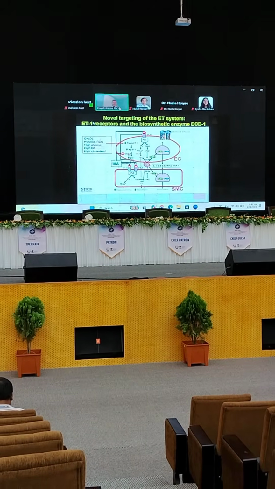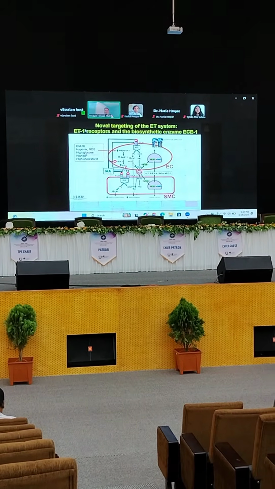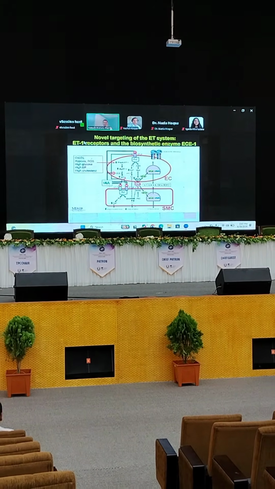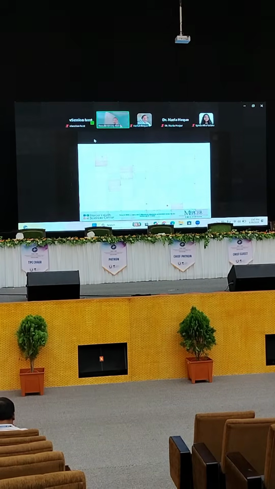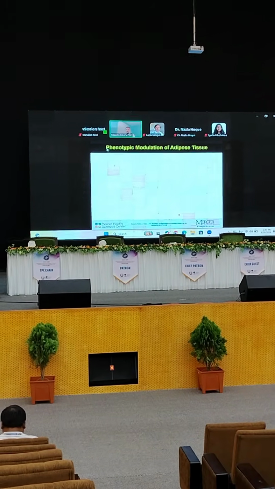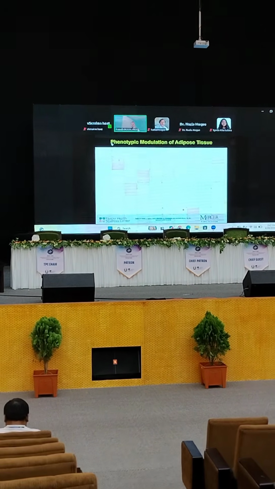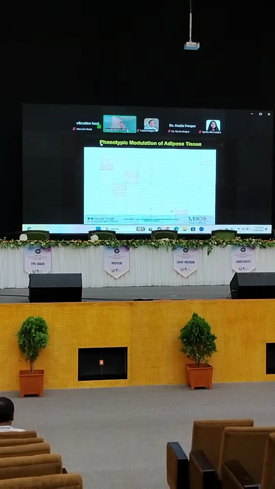The receptors and the enzyme that would reduce the excessive production of endothelin is expected to reduce vasoconstriction, and that should also reduce inflammation and other changes within the vessel. So now it's getting a little bit complicated.